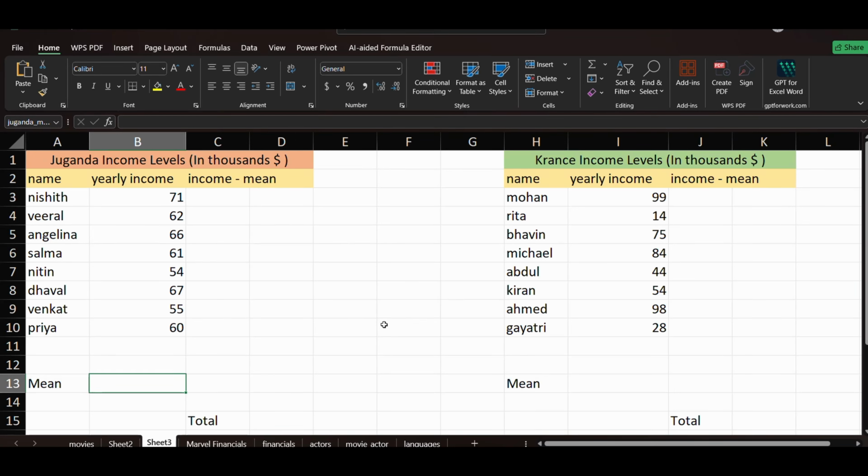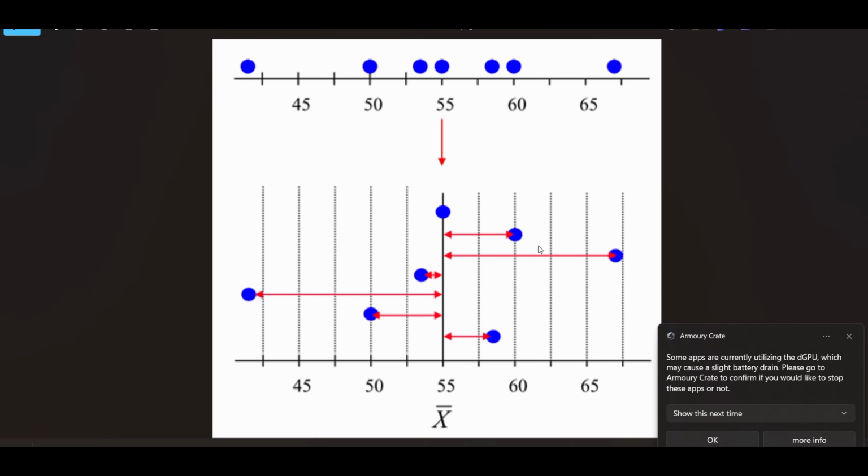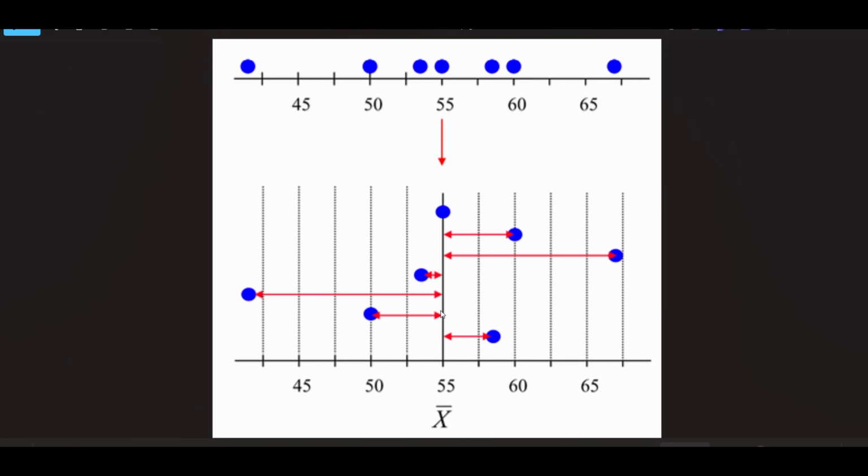Hi everyone. In this video, we will mainly discuss another statistics concept, that is variance and the other value. So what is variance? I have this one, this is like range. So what do we mean by variance?